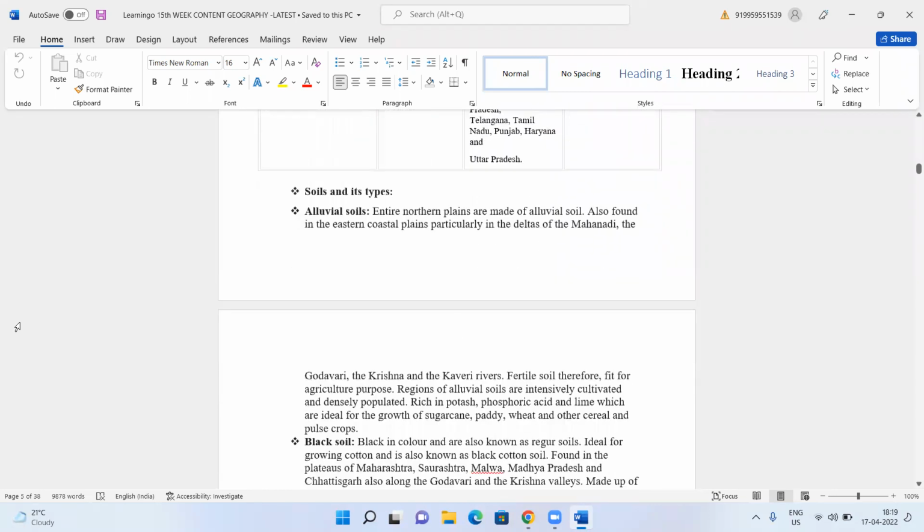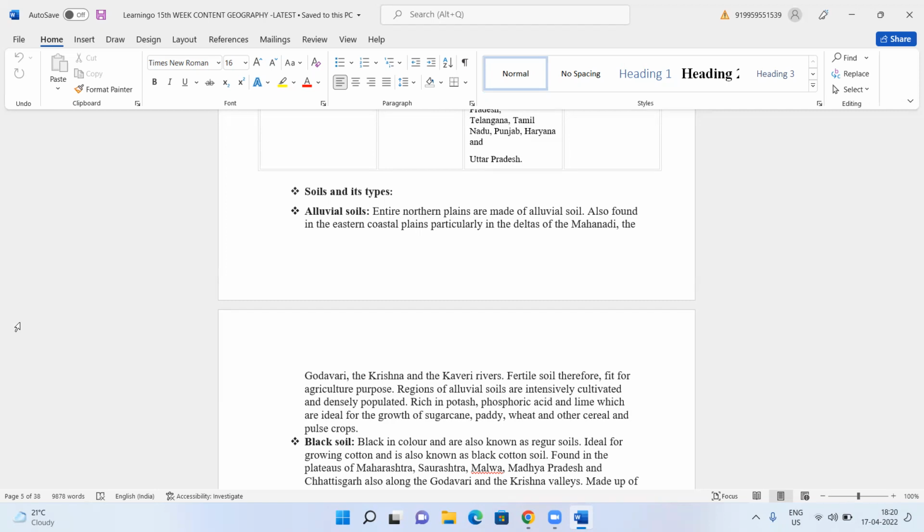Then coming to the soils. What are the important soils? One is alluvial soil, black soil, red soil, laterite soil, then you have the desert soil, forest and mountainous soil. These are the various soils we have. But of all these soils, alluvial soil is considered to be the most fertile soil. The entire northern plains are made of alluvial soil, also found in the eastern coastal plains, particularly in the deltas of the Mahanadi, the Godavari, the Krishna and the Kaveri rivers.